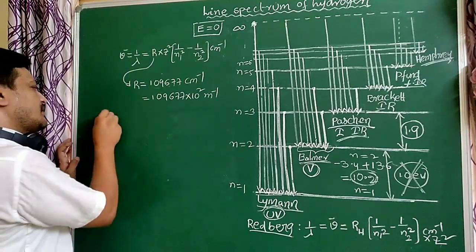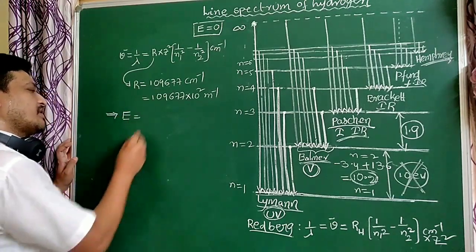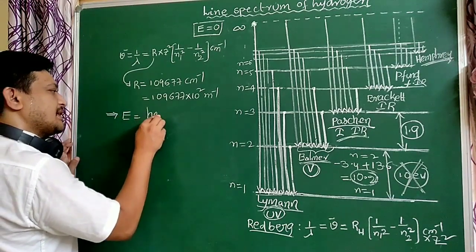We already know how to calculate the energy of spectral lines. Energy equals, what is the formula, students? h c mu bar.